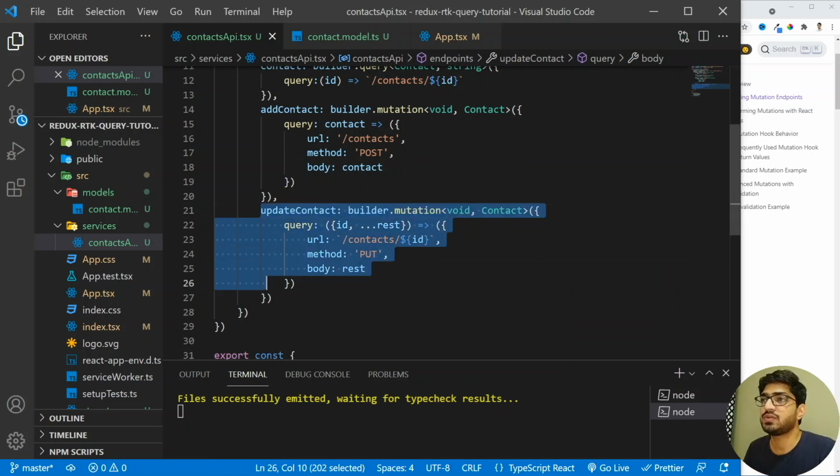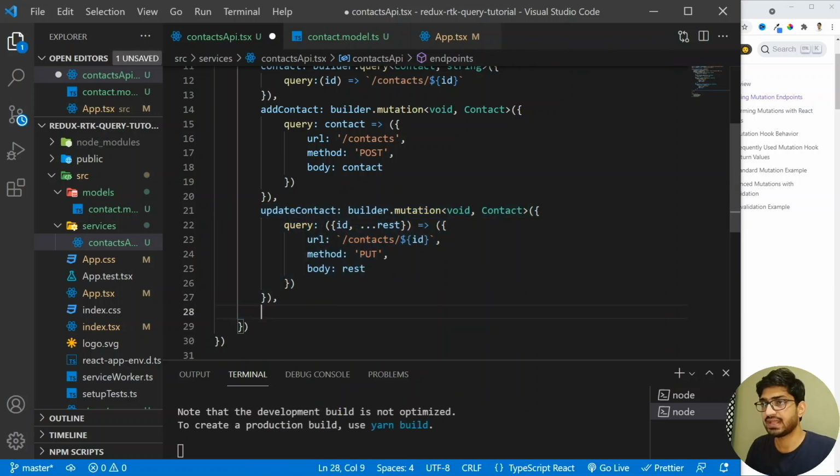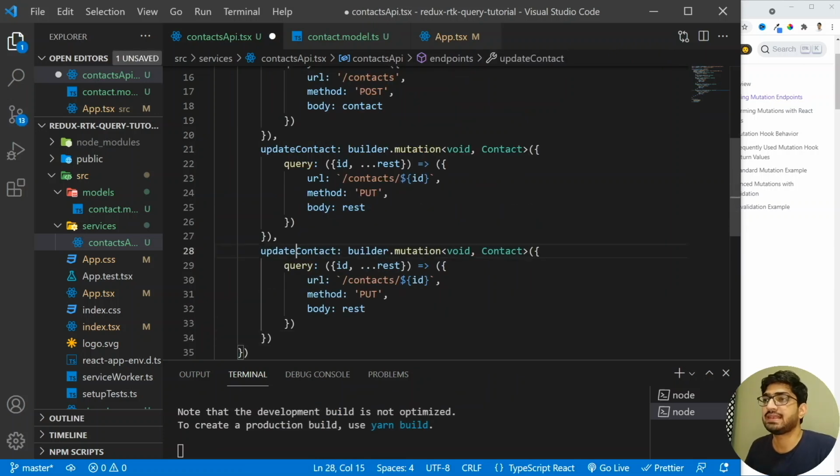So what I will do is I'm simply going to copy this and I'm going to add it here. And let's change this to delete. So I'm going to change this to delete contact. This will be the builder.mutation void. And whenever we want to delete any contact, we just need to pass an ID. We don't need to pass the whole contact object. So instead of having a contact, I'm going to pass the ID, and the type of the ID will be the string.